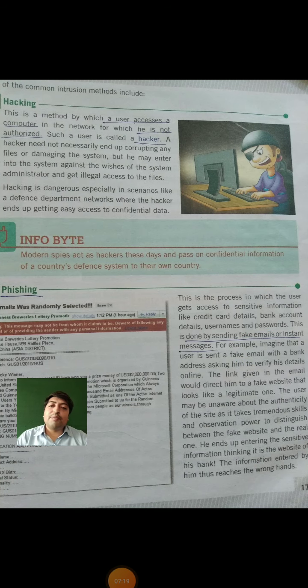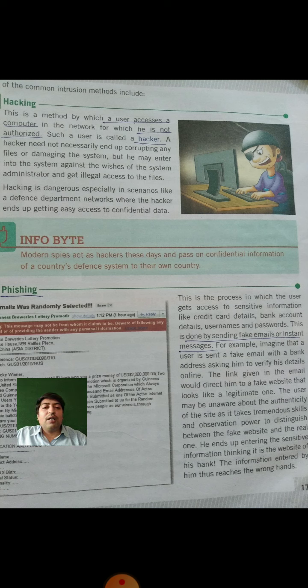See another definition: phishing. This is the process in which the user gets access to sensitive information like credit card details, bank account details, username and password. This is done by sending an email or instant message. For example, imagine that a user is sent a fake email with a bank address asking him to verify his details online. The link given in the email would direct him to a fake website that looks like a legitimate one.